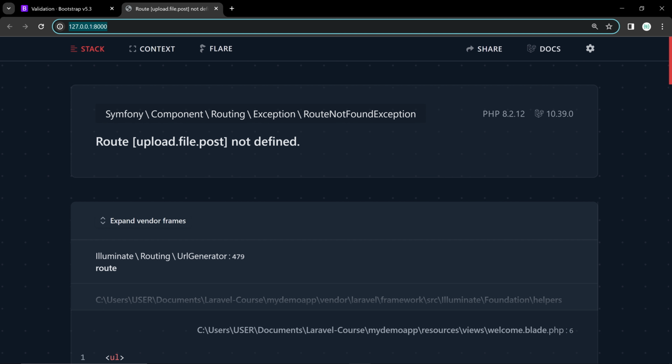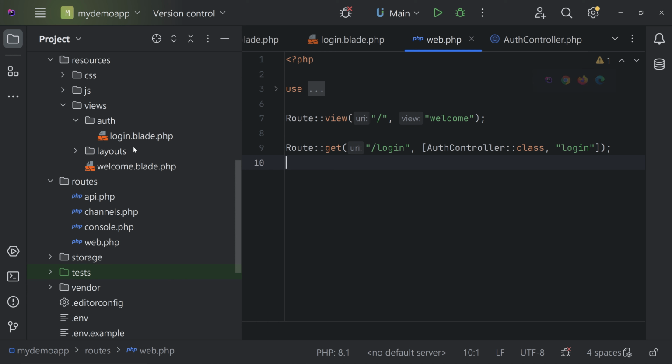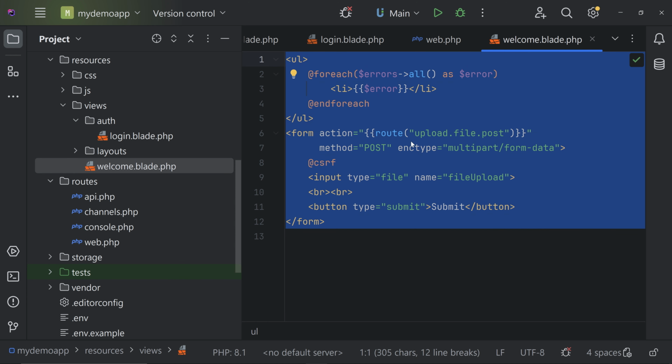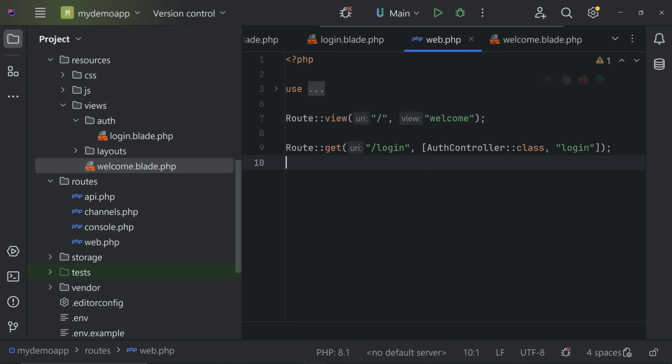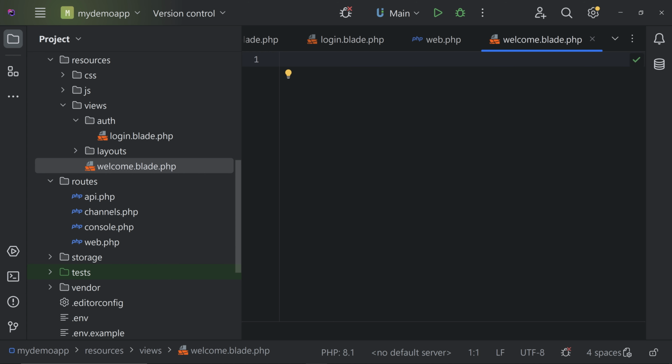So if you're following along with the playlist and if you try to open this right now, you can see we are having an error here. That's because we removed all the routes that we created on the previous videos. So let's go back and you can go to the view that is welcome.blade.php and simply remove this. So this error came because we are using the route here. And we removed the route earlier. Hope you remember. So let's remove this and that's it. Let's keep maybe like a hi for now. Okay, that's it.